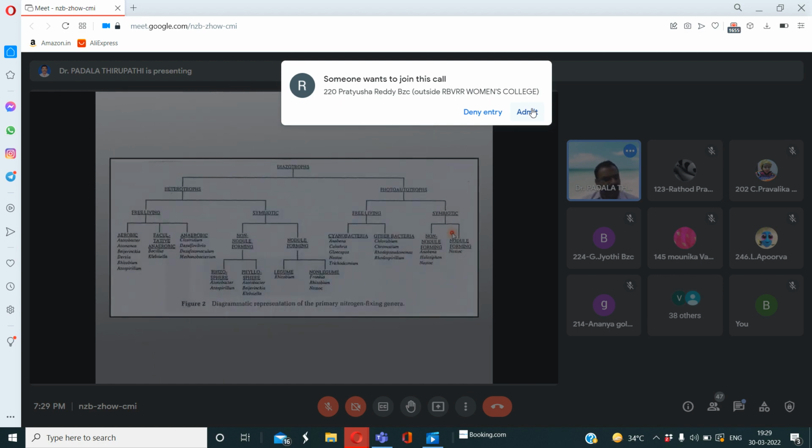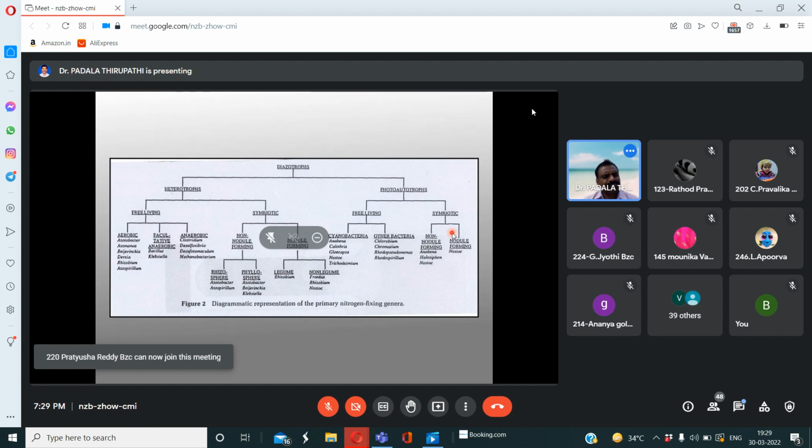Bacteria are involved in this nitrogen fixation process. And my dear friends, remember, this biological nitrogen fixation we can also call diazotrophy. What can we say? Come on, tell me anybody. Diazotrophy. The method of nitrogen fixation in which biological beings like microorganisms are involved in the nitrogen fixation process, the entire process we can call diazotrophy.